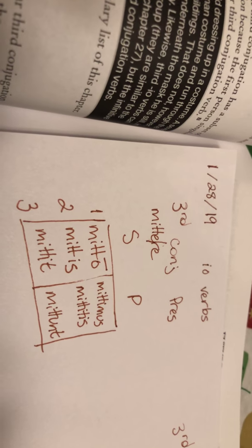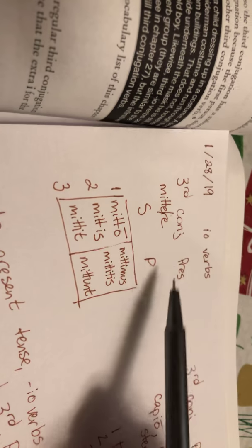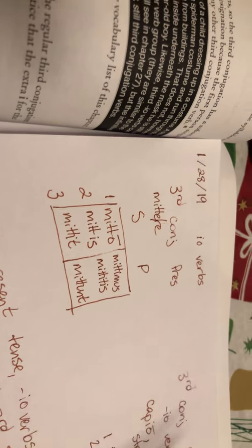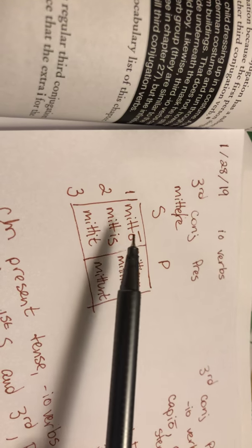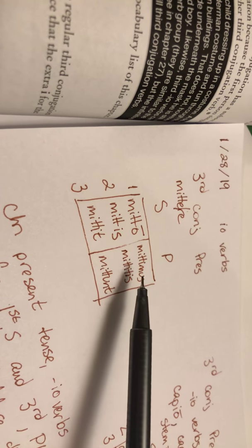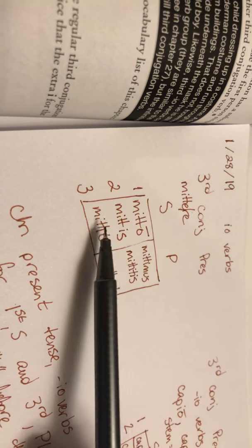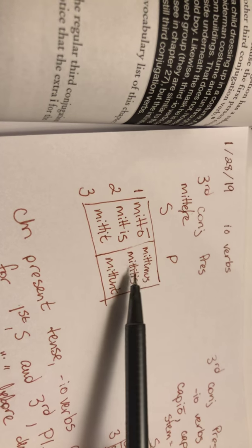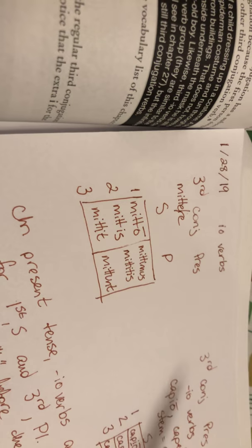And just to refresh our memory, we're going to copy this third conjugation present tense chart. This is from mittere. I drew a line here to show where my stem is. So mitt is my stem. Go ahead and copy this into your notes just so we can remember what a general case of third conjugation is. So we have mitto, mittis, mittit, mittimus, mittitis, mittunt. My weak E changes to an I. In these four cases, it changes to a U down here, and then just the O in first person singular.